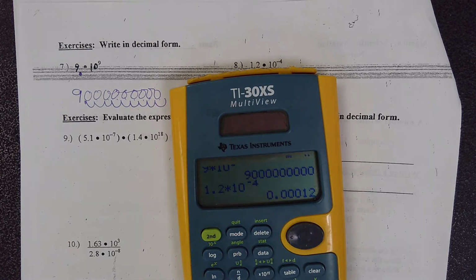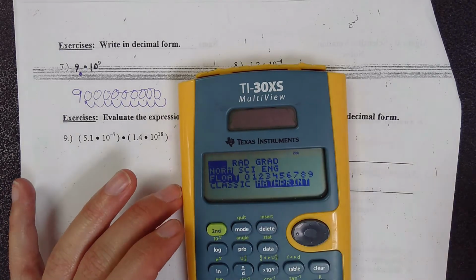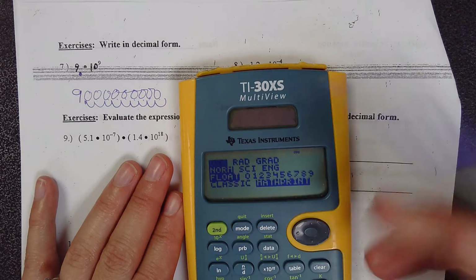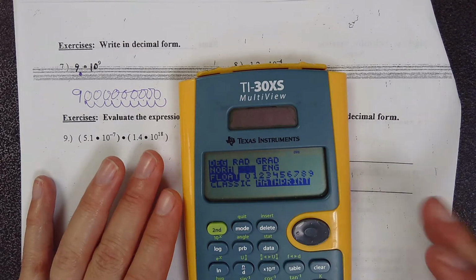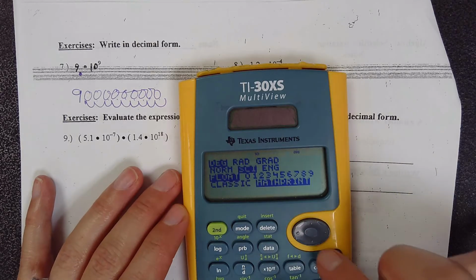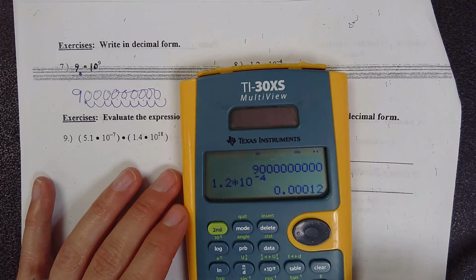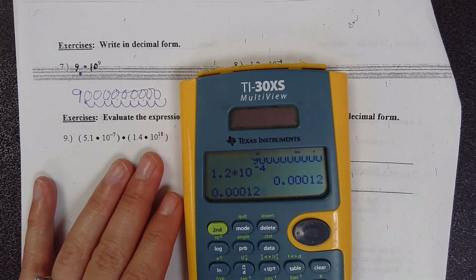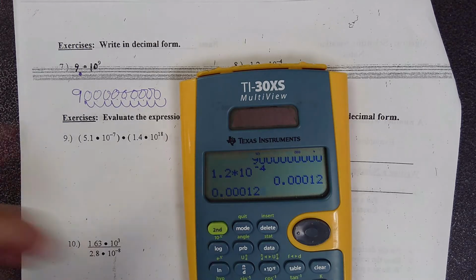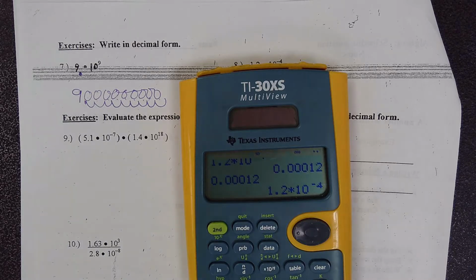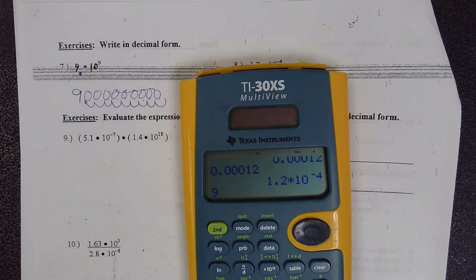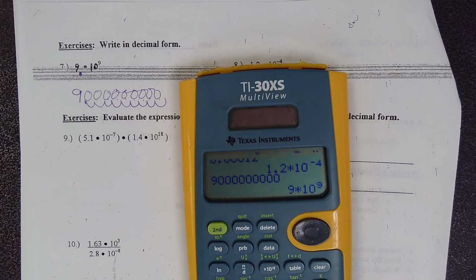Now, if I wanted to put it in scientific notation, oh, you're going to love this. Go to mode, take it out of normal mode, and put it in scientific mode by pressing enter on top of that. So I'm going to clear to go back, and I'm going to go up here and press enter on this. So there it is in standard form, and if I press enter, bada boom, there it is in scientific notation. So the other thing we did was 9, and 1, 2, 3, 4, 5, 6, 7, 8, 9 zeros. Boom, just press enter in scientific mode, and it gives it to you in scientific notation.